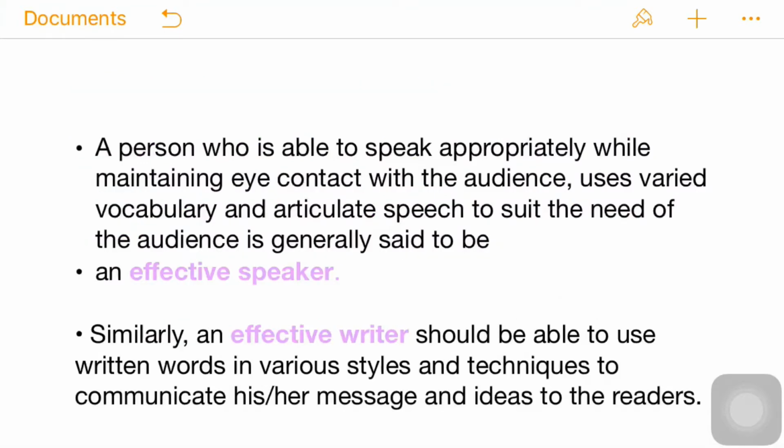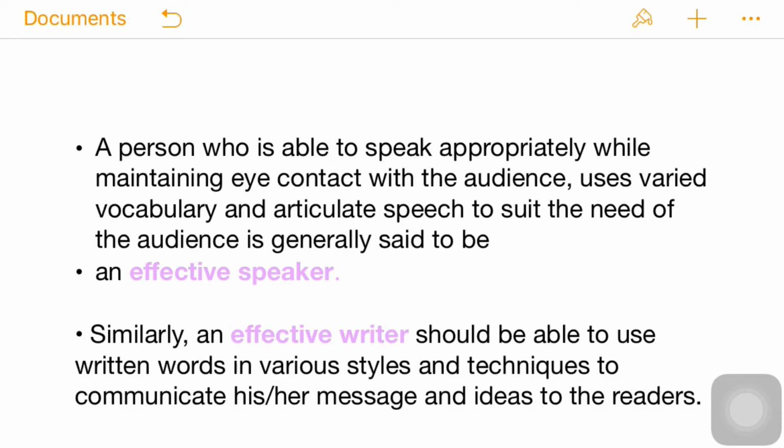A person who is able to speak appropriately while maintaining eye contact with the audience, and uses varied vocabulary and articulate speech to suit the needs of the audience, is generally said to be an effective speaker.